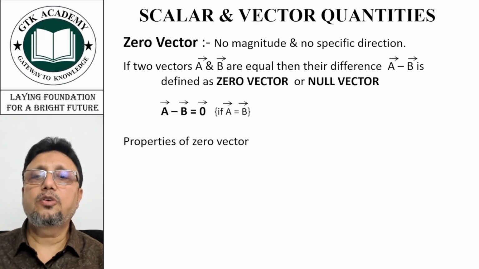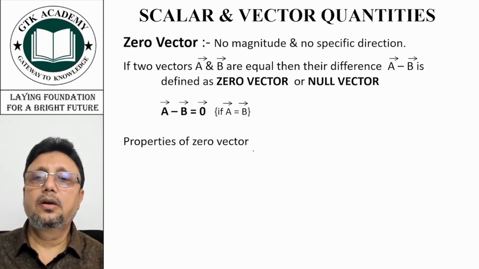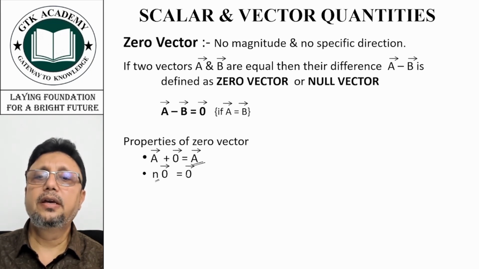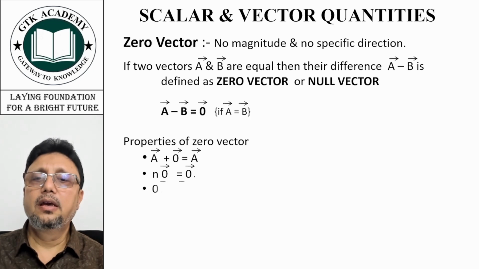Now properties of zero vector. If we add zero vector to any vector, it remains the same. If we multiply zero vector by any scalar quantity, it will become zero vector only. And if we multiply 0 by any vector, it will result in a zero vector.